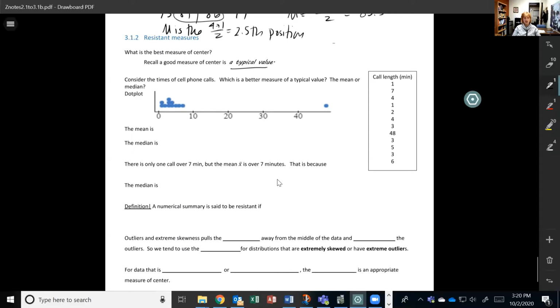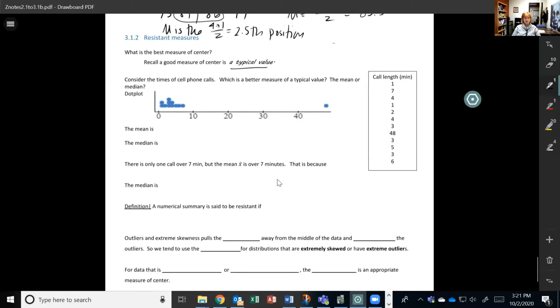This is the call length in minutes of cell phone calls. You can see I've got a bunch of small calls, the biggest one being 7. And then I have this one call, 48 minutes. That's probably talking to my sister, you know. And the other call is real short. Sounds just like me. All right.